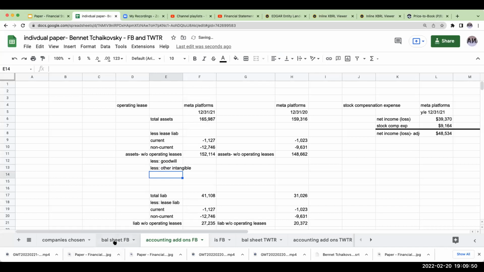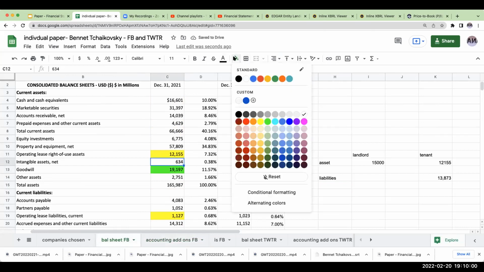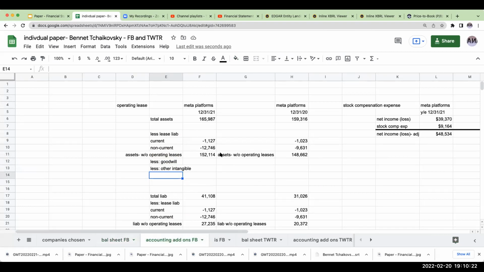When we look at the balance sheet for Facebook, the goodwill is right over here at 19 billion. The intangible assets is over here at 634 million. So these are really the other two that we're going to be deducting. We've also said that this right of use asset is also considered kind of an intangible asset, at least that's what I would say it is, but we've already deducted that in our analysis.